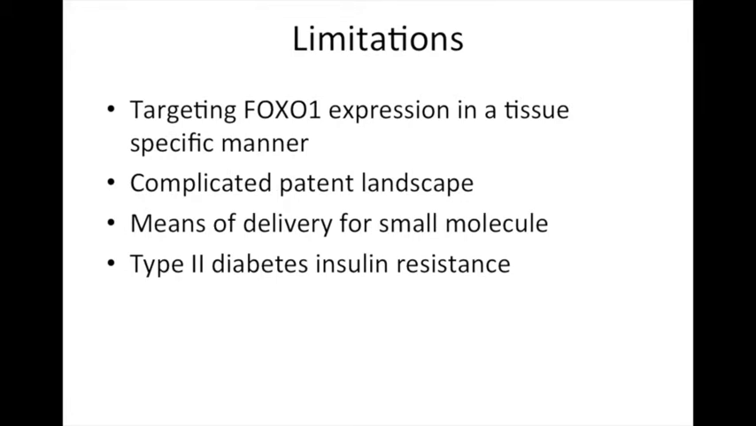There are some limitations to be disclosed. First, targeting FOXO1 expression in a tissue-specific manner, such that FOXO1 activity is not affected elsewhere in the body. Characterization of gut endocrine progenitors, anatomy, and development of biomarkers will be necessary to ensure appropriate delivery. Second, CRISPR has a complicated patent landscape with multiple startups and the Broad Institute pursuing exclusive patent rights. Third, the means of delivery for the small molecule. Essentially, how will it be absorbed?